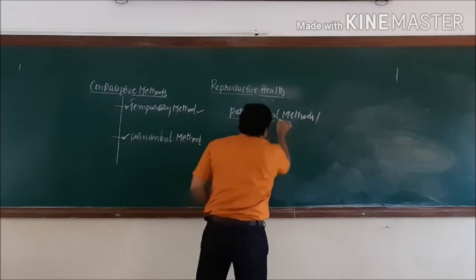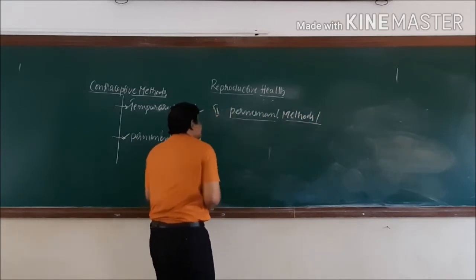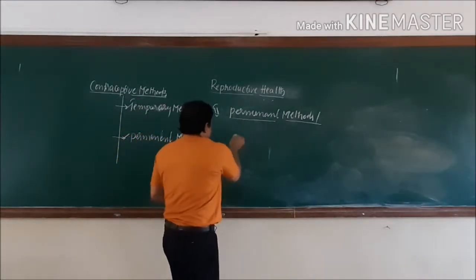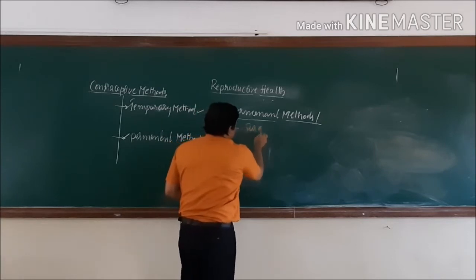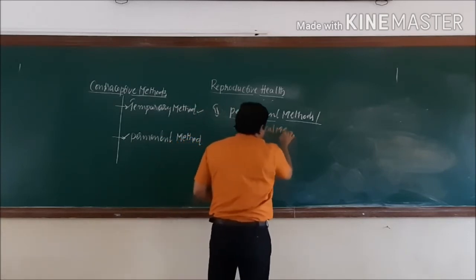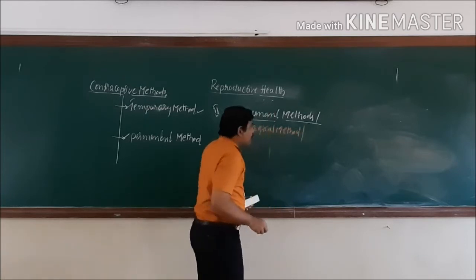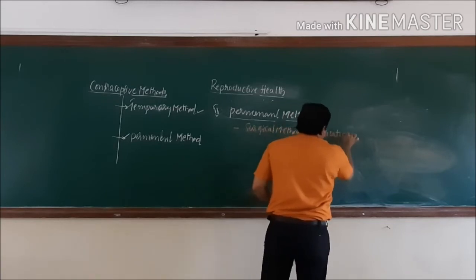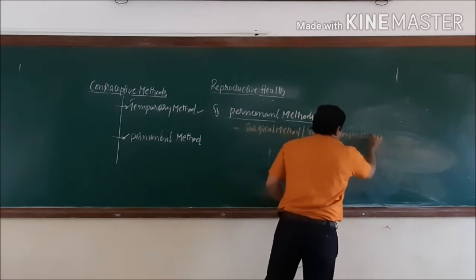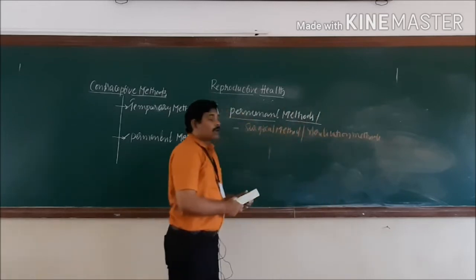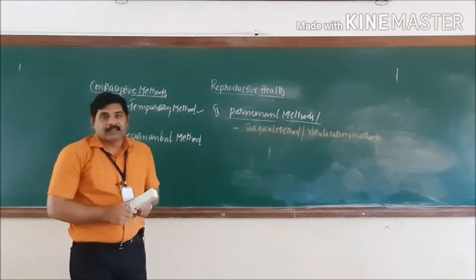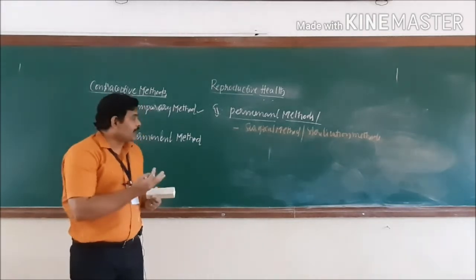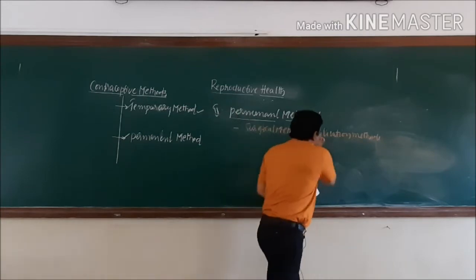These permanent methods are otherwise known as terminal methods also. And these methods have another name, that is surgical methods, or we can call them sterilization methods. In this case, once a couple or individual adopts this method, it is permanent. They do not get any chance to have children the next time. So we call it a sterilization method.